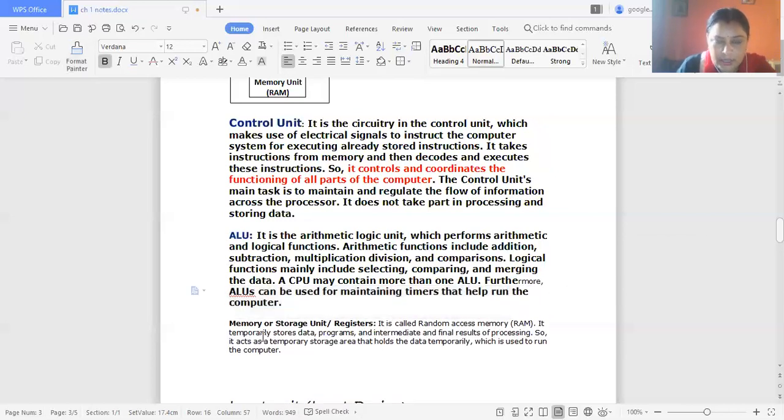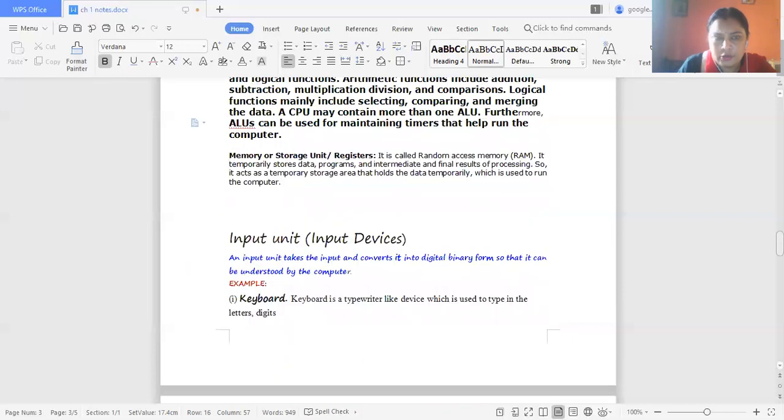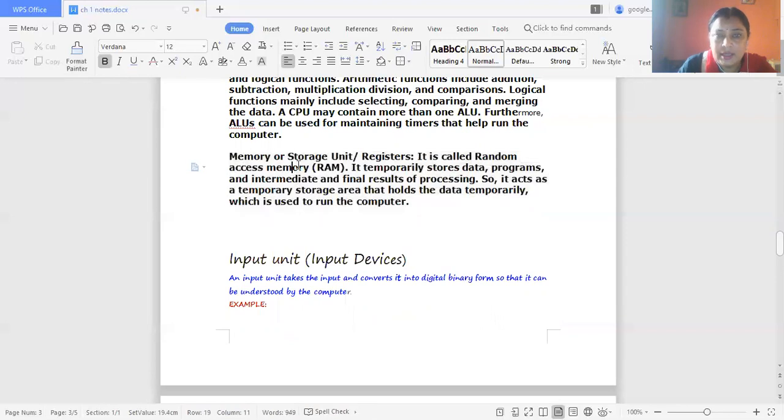Now another component of the central processing unit is the memory or storage unit. What are the functions of the memory unit? Memory means the main memory or the primary memory. It is also called random access memory.